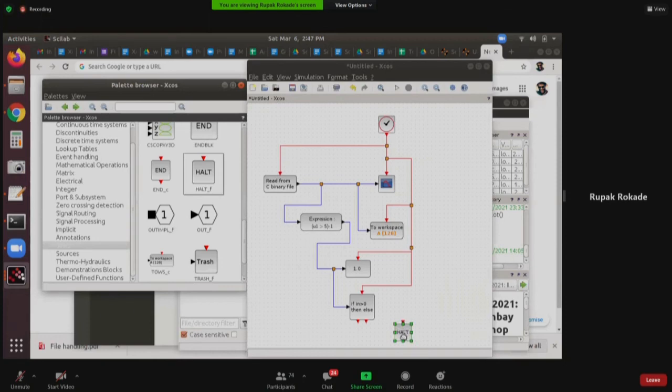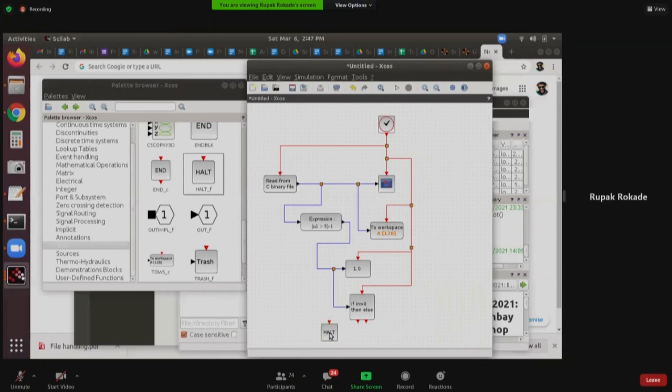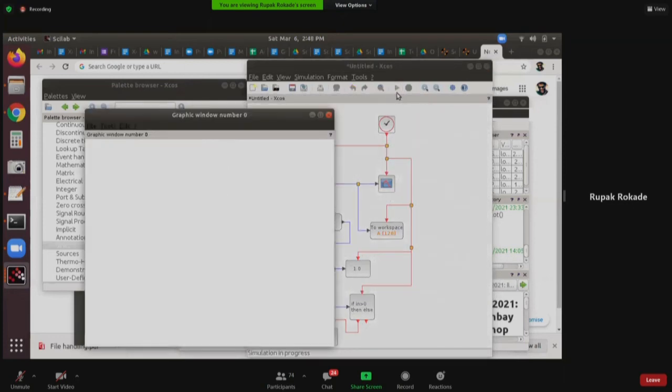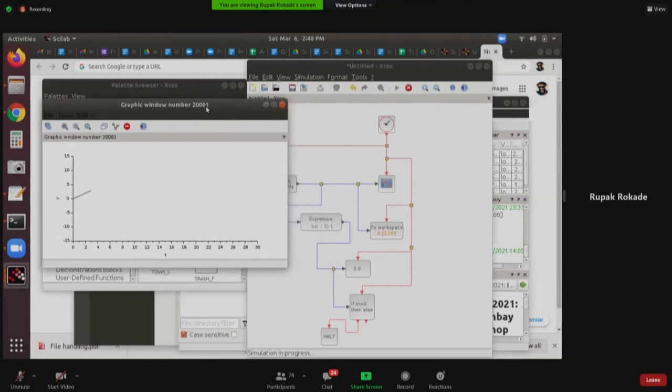Okay, I cannot go any further down. I'll keep it here. So I will connect it to the first output. That's it. So I've commanded the simulation. I've sensed some condition, and based on that condition, I'm trying to halt the simulation. Let us try running this. The ramp is generating, and as soon as it reaches 5, you see the simulation has been aborted. How do I know simulation has been aborted? The stop button has got disabled. The graph is no longer plotting, so the simulation is stopped.